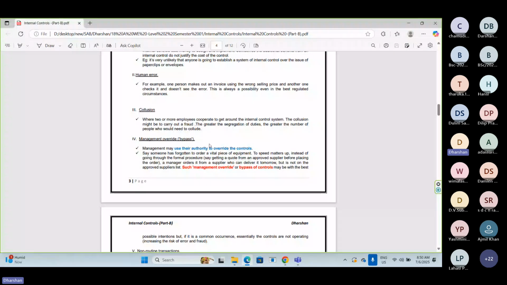Then only can the company purchase from him. This is the normal process that must be followed by the company. Clear? If approved suppliers are unable to provide raw materials, then the company can pick another supplier, and that supplier must be registered and approved by the authorized person in the company.